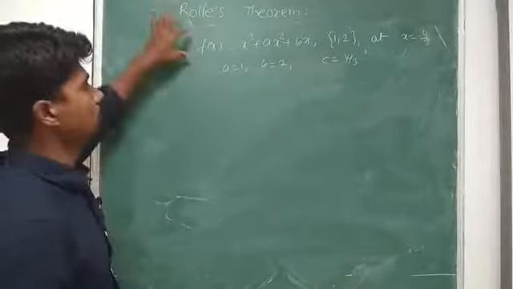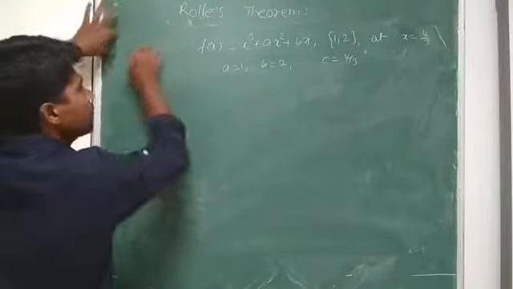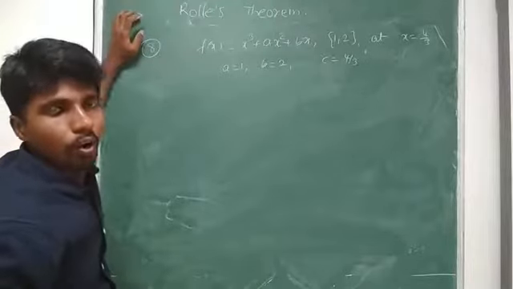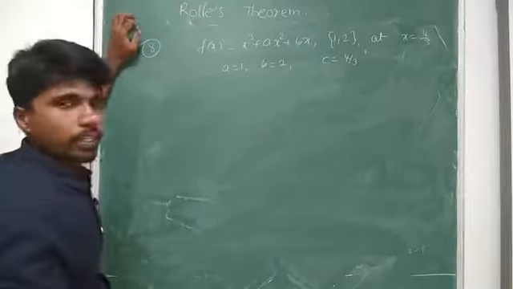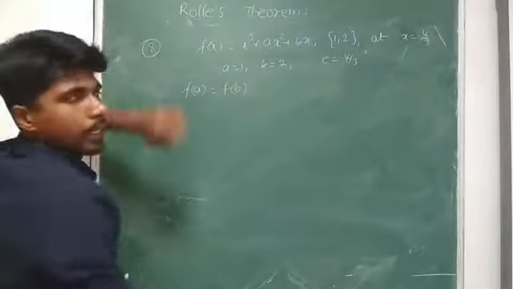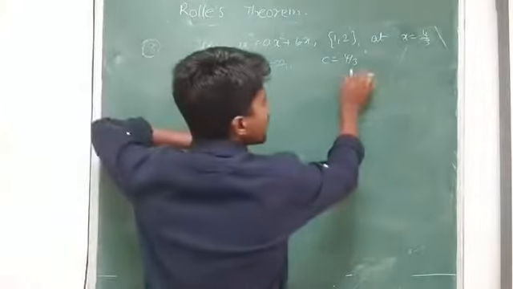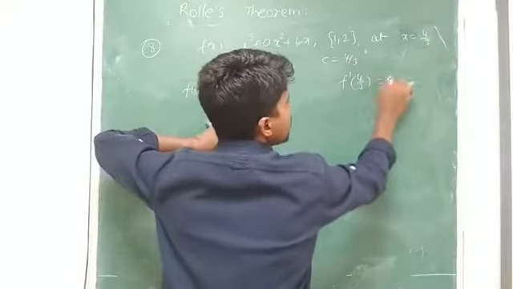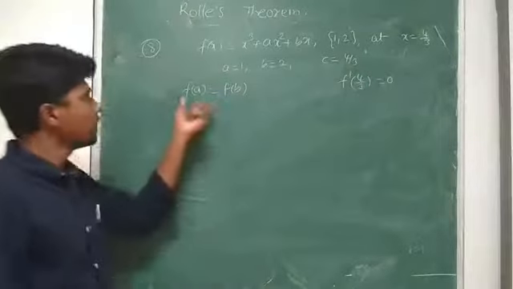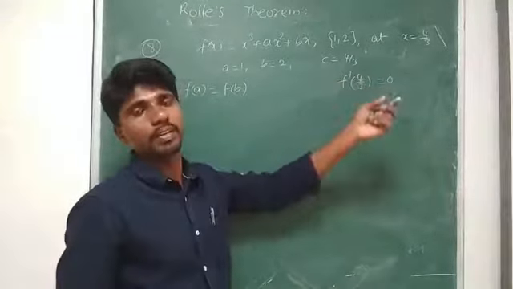And they said this particular function holds Rolle's theorem. If it holds Rolle's theorem, we get f of a equal to f of b, and the same way f dash of 4 by 3 must be equal to 0, means the value of c is 4 by 3. So using these two conditions we get two equations.